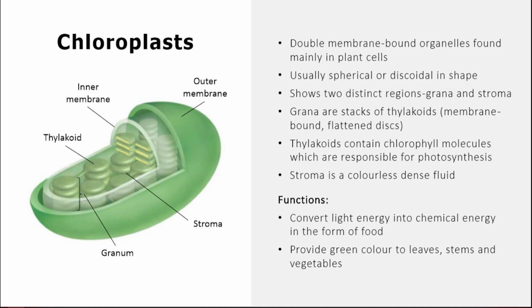Chloroplasts are double membrane bound organelles found mainly in plant cells, usually spherical or discoidal in shape. They show two distinct regions, grana and stroma. Grana are stacks of thylakoids, membrane bound flattened discs. Thylakoids contain chlorophyll molecules which are responsible for photosynthesis. Stroma is a colorless, dense fluid. The functions of chloroplasts are: convert light energy into chemical energy in the form of food. They provide green color to the leaves, stems and vegetables.